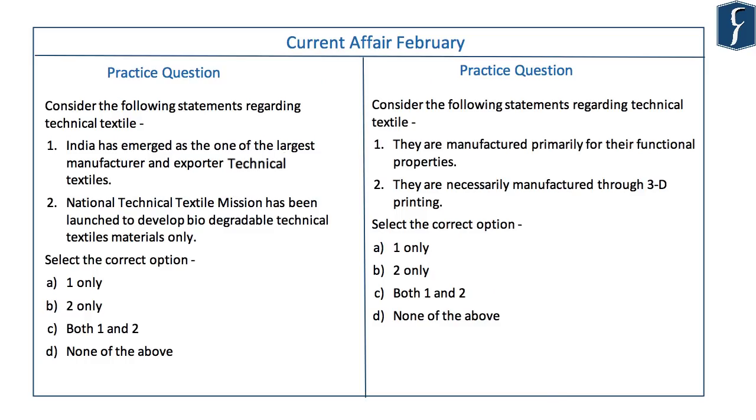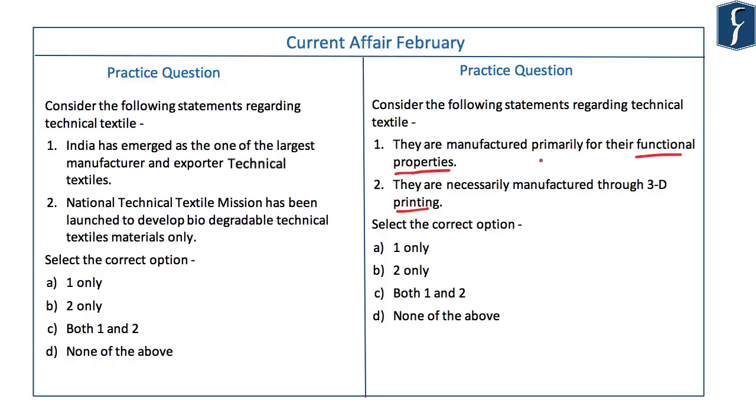UPSC keeps asking questions on new materials and new technologies. In this context, let us take two questions on technical textile. The first question is, consider the following statements regarding technical textile. They are manufactured primarily for their functional properties. The second statement is, they are necessarily manufactured through 3D printing.